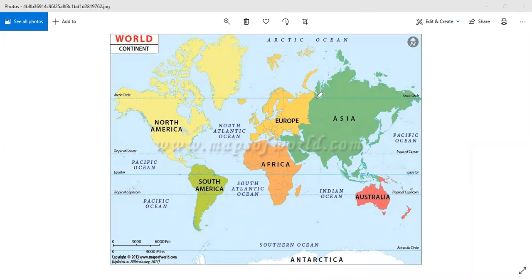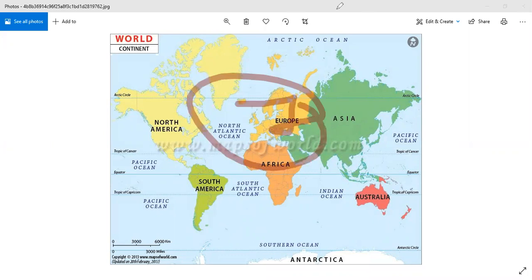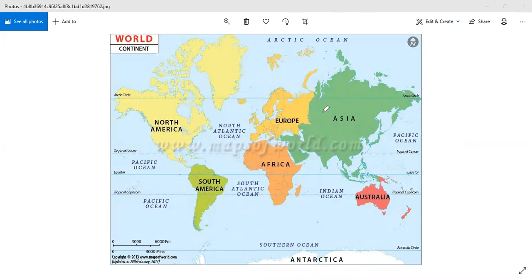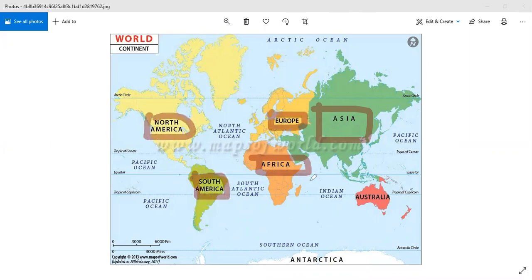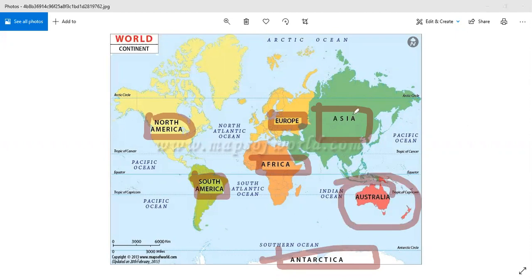Here first we'll discuss the world and its geography. The world is made up of around 7 continents and 5 oceans. The first continent we can see is Asia, second is Africa, then Europe, then North America, then South America, Antarctica and Australia. These are the 7 continents.